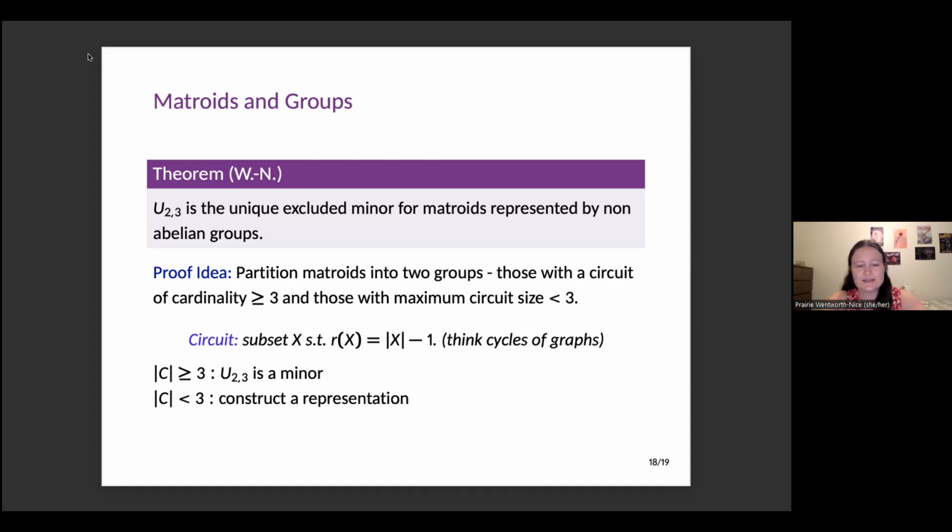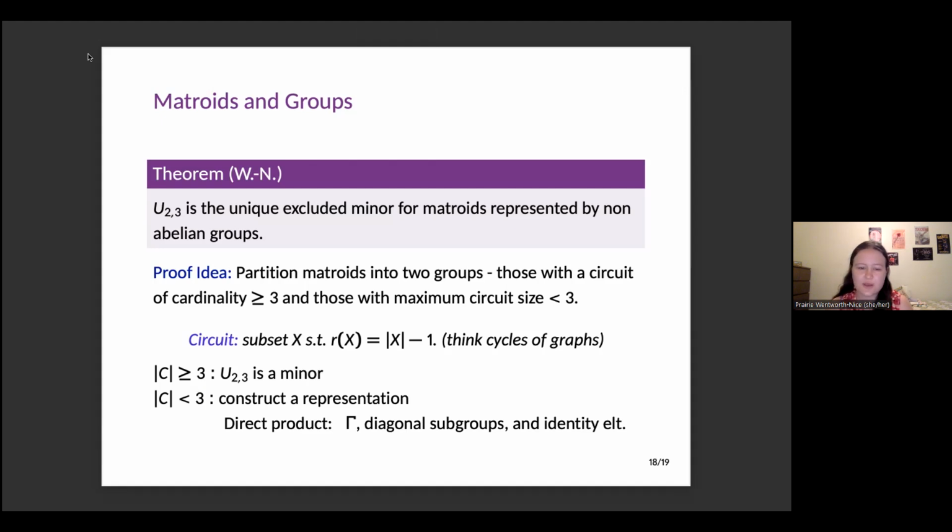And the other case is the case where we have no circuits of size 3 or more, so everything's quite a bit smaller. In this case, we can give a construction for how to construct a representation over any group gamma. It turns out that all you need is to take a specific set of direct products of copies of gamma, copies of the diagonal subgroup, and the identity element of your group.